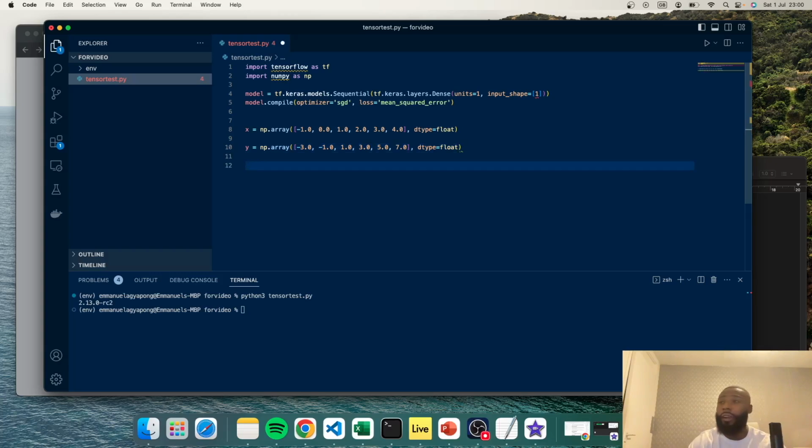Now we can go ahead and train our model. To train our TensorFlow model, we use what's known as the fit script.